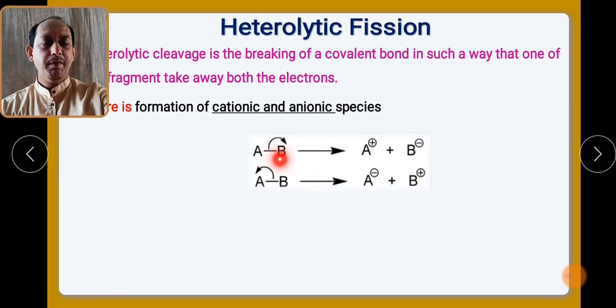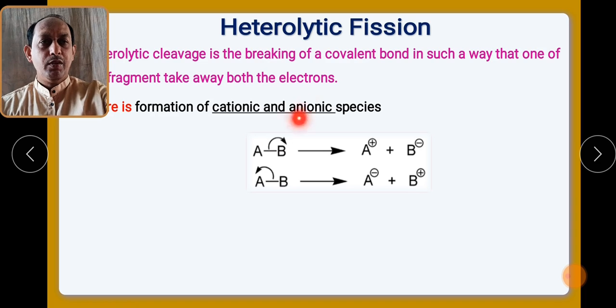Let us say A and B, and let us consider that out of A and B, B takes both the electrons which were contributed at the time of sharing of the bond. As a result, B gets one more extra electron, because at the time of bonding it contributed only one electron, but at the time of breaking it takes one more electron extra.